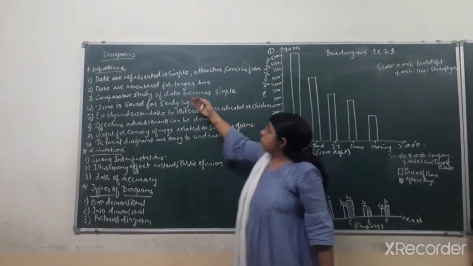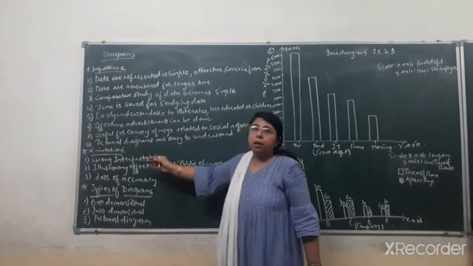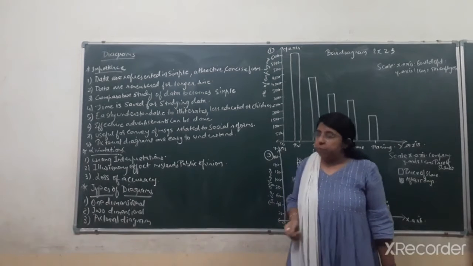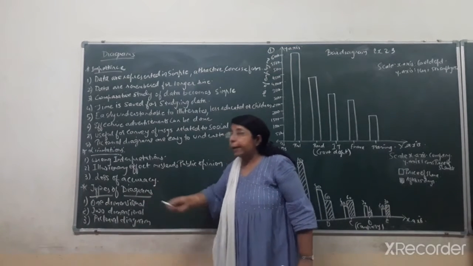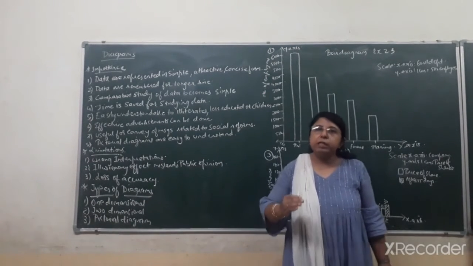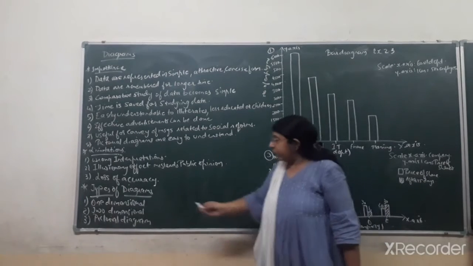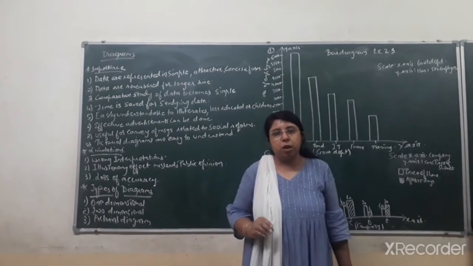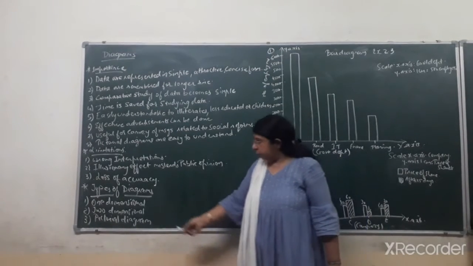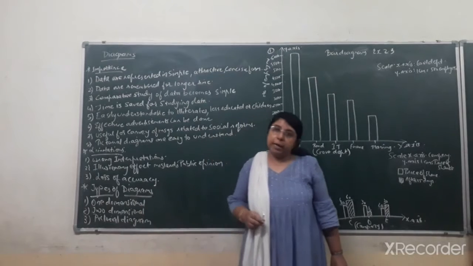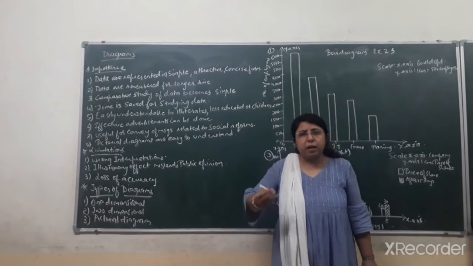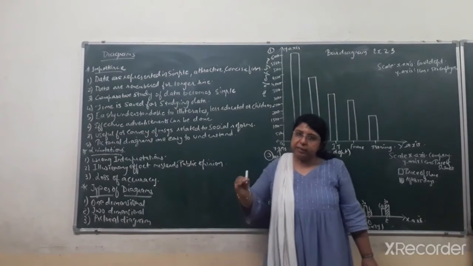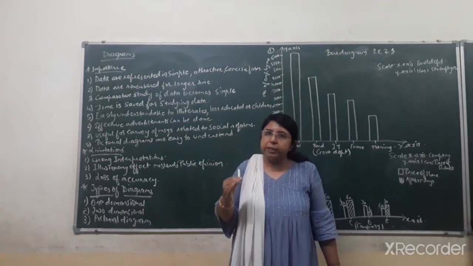Okay, students, now up till now we have completed importance and the limitations. Now after understanding the advantages and limitations of diagrammatic representation, let us move on to the types of diagrams. Now there are basically 3 types of diagrams, students. First one, that is one-dimensional, where only one factor, one dimension is taken into consideration, that is called one-dimensional diagram. Second one, that is two-dimensional diagram, where 2 dimensions are taken into consideration. Then the third one, that is pictorial diagram.